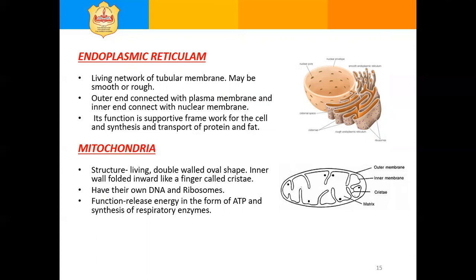Mitochondria are the site of cellular respiration, and they release ATP, adenosine triphosphate. ATP is known as the powerhouse of the cell. This ATP is used to synthesize new chemical compounds and for their transport.